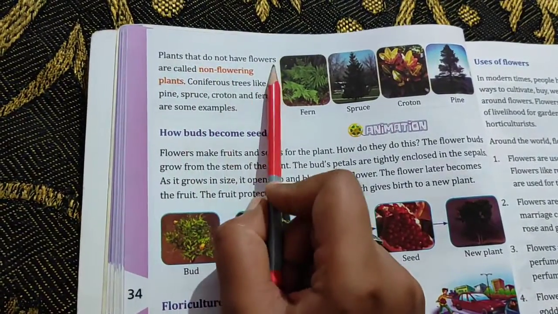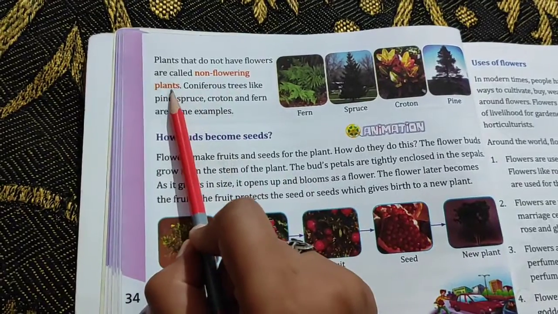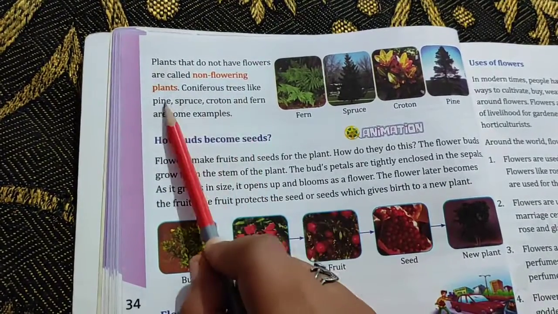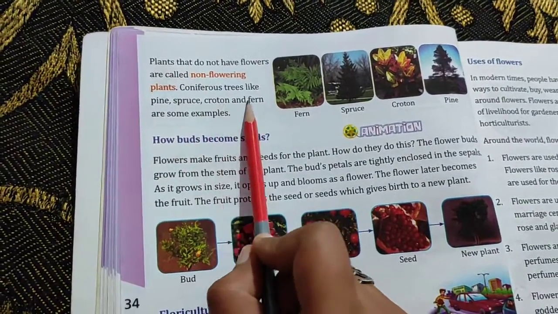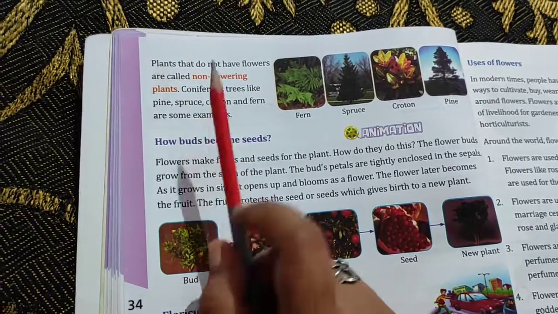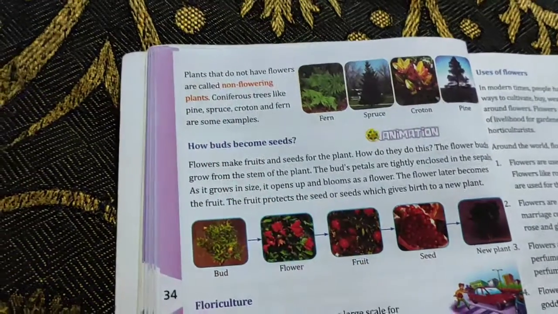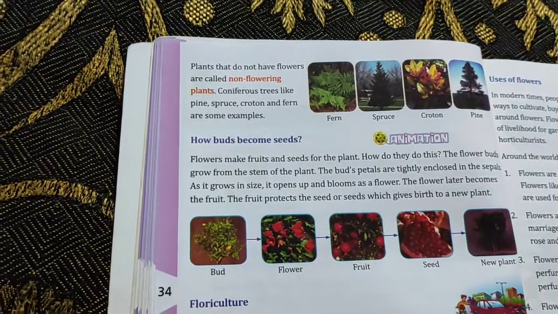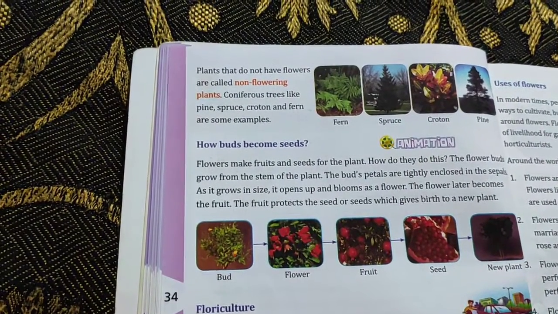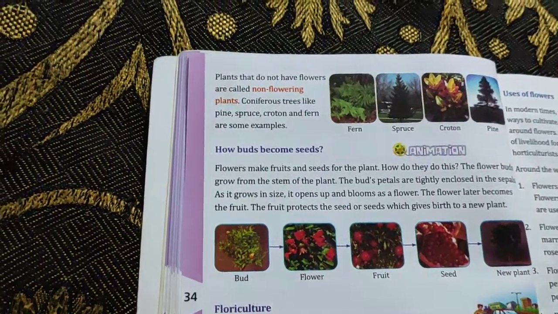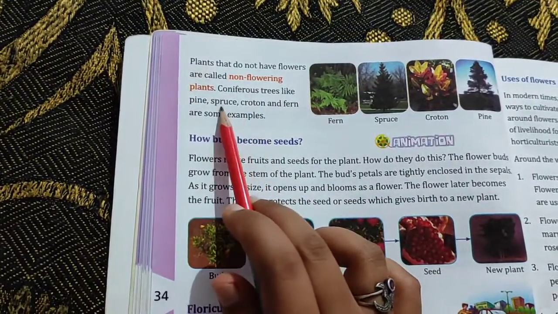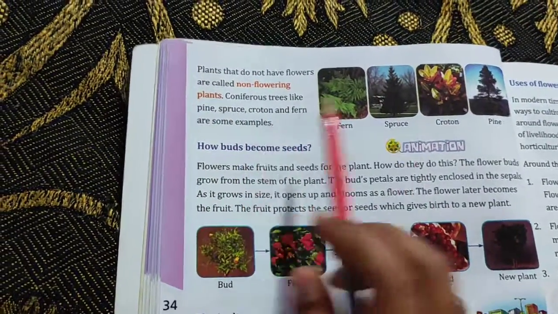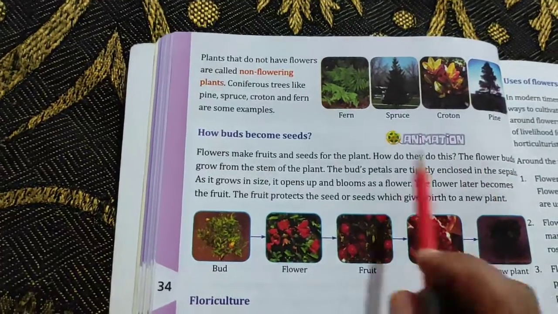Plants that do not have flowers are called non-flowering plants. Coniferous trees like pine, spruce, croton and fern are some examples. Okay, plants that do not have flowers, meaning they have only fruits. They don't blossom like a flower. So they are called non-flowering plants. Examples are croton, spruce, pine, ferns. Okay, these are the examples of non-flowering plants.